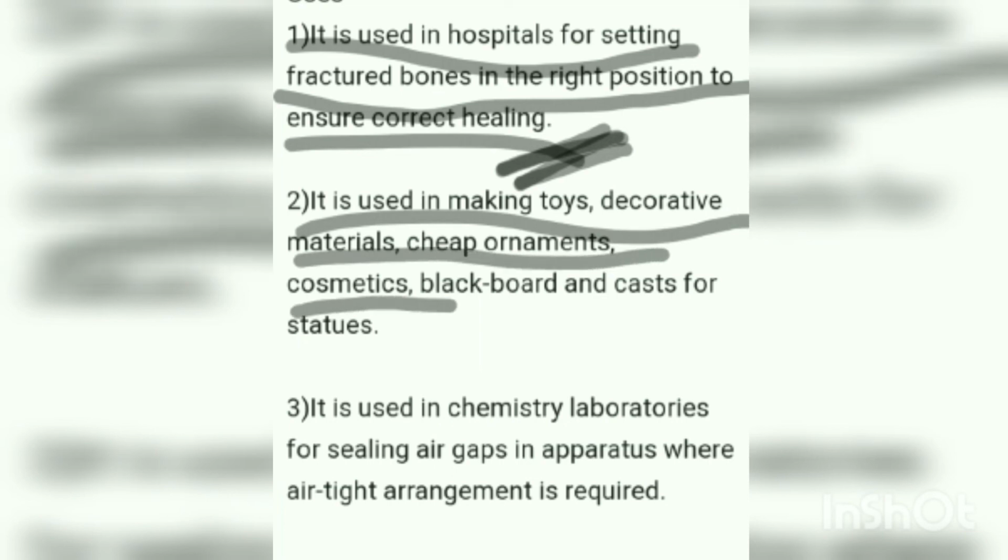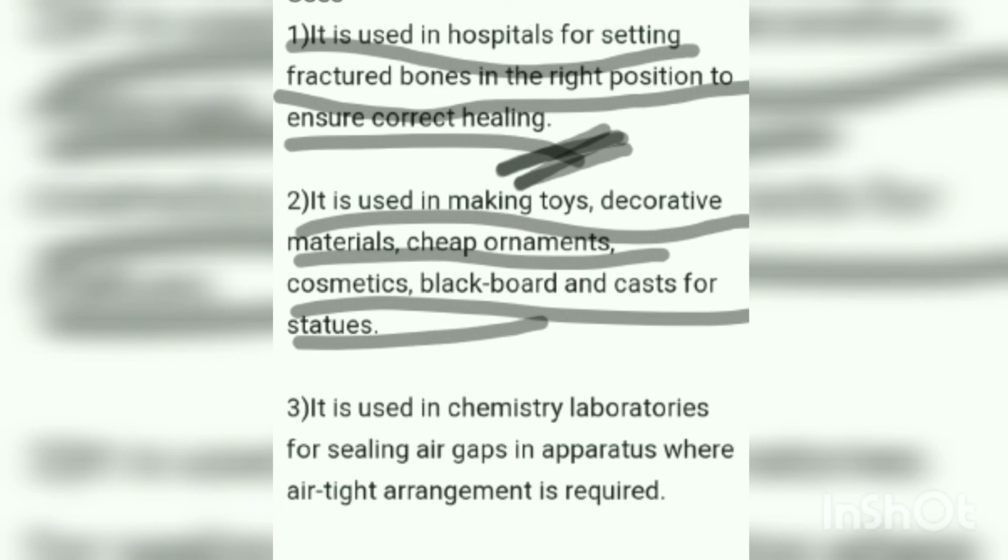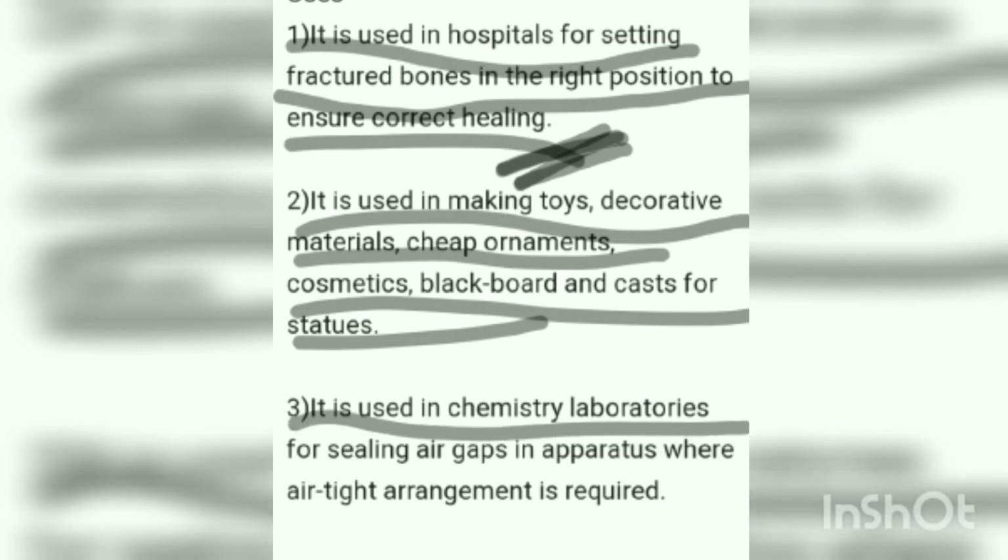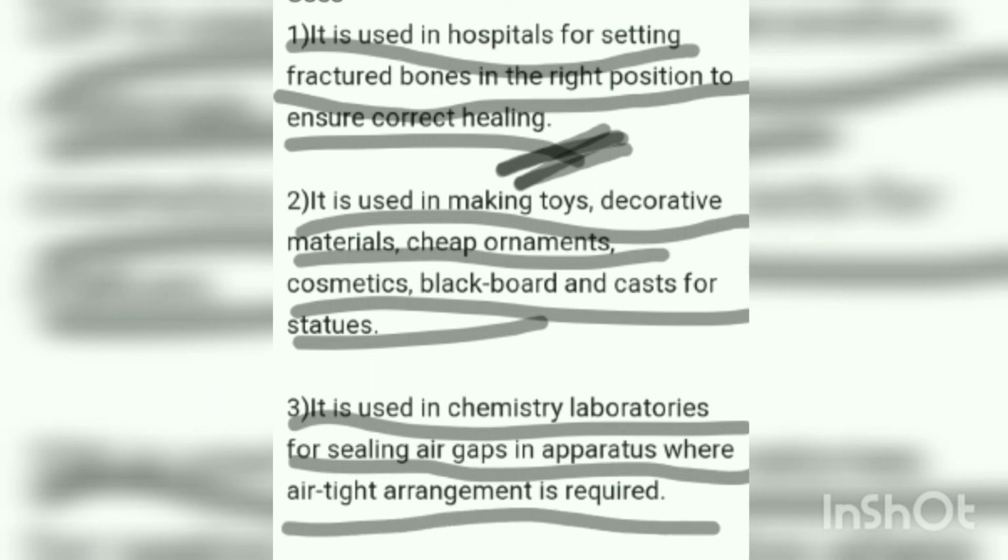Yes, ornaments are made of plaster of Paris and they will be painted silver and gold so that they look like original metal. And it is used in chemistry laboratories for sealing air gaps in apparatus for airtight arrangements. If we want to observe a reaction in the absence of air, there POP is used. We call it POP also.